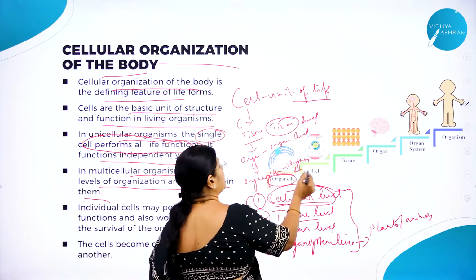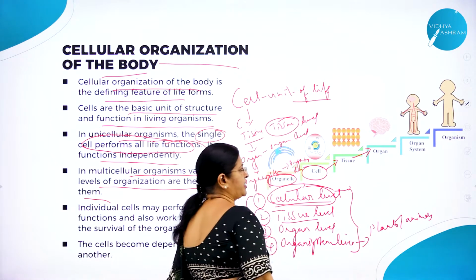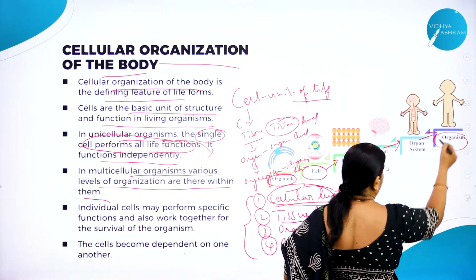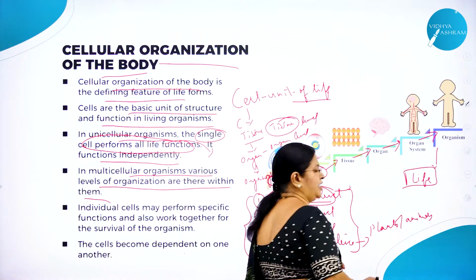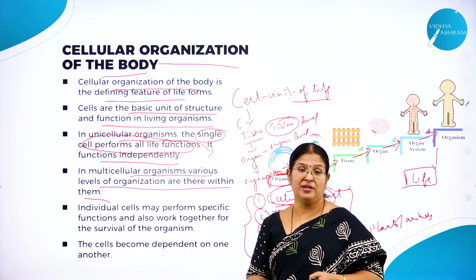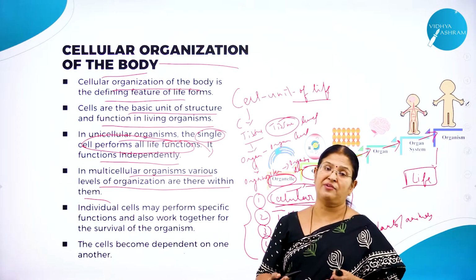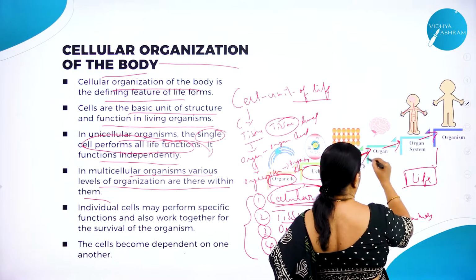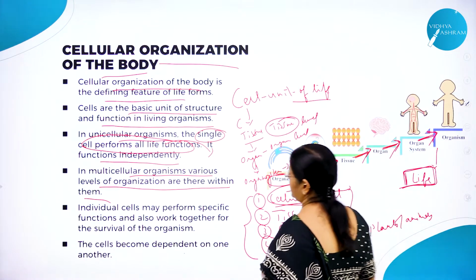Here you can see the cell organelles. So the cells group into what? Tissues. Tissues into organs. Organs into organ systems. And all the organ systems put together make what? An organism. And this organism will carry on the activity of what? Life. In the previous session we studied what is living. It is nothing but a state of being alive. What do you mean by alive? That which carries on the activities of life, right? So cells group into tissue, tissue into organ, organ into organ system, and organ system into organism. What we call life, right?